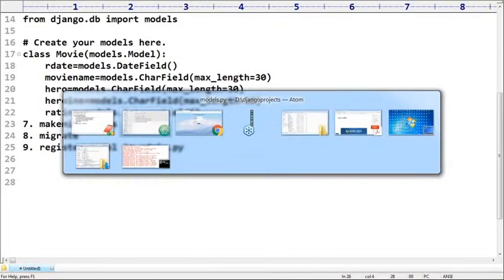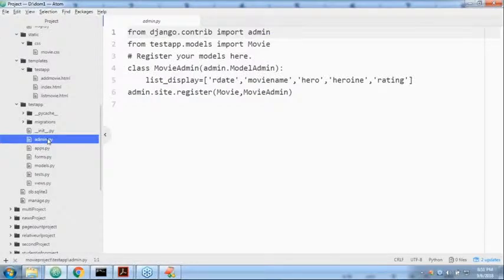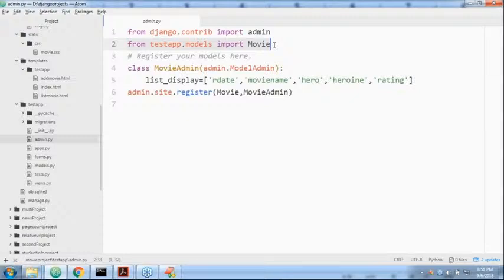In admin.py. Can you please observe this, sir? From the models file, import the Movie model, because the model must be required, right? Next, class MovieAdmin. In list_display, add the release date and other fields, because in the admin interface, if you want to display this table data, all these fields are required. And then admin.site.register of Movie and MovieAdmin.